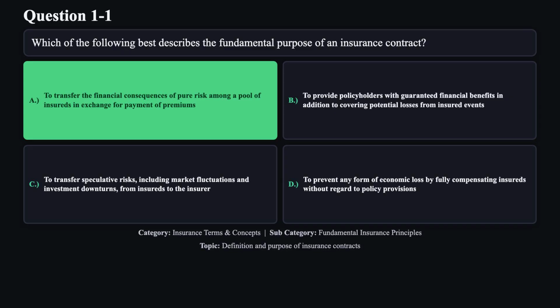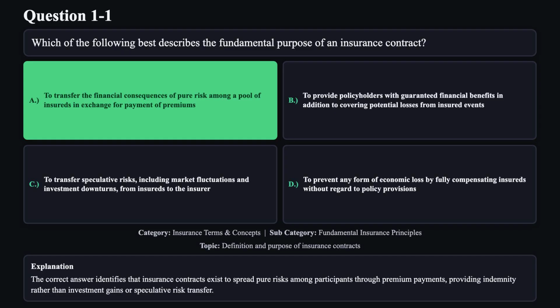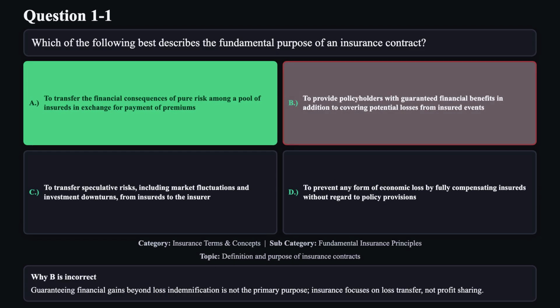The correct answer is A. The correct answer identifies that insurance contracts exist to spread pure risks among participants through premium payments, providing indemnity rather than investment gains or speculative risk transfer. Reason B is not correct. Guaranteeing financial gains beyond loss indemnification is not the primary purpose. Insurance focuses on loss transfer, not profit sharing.